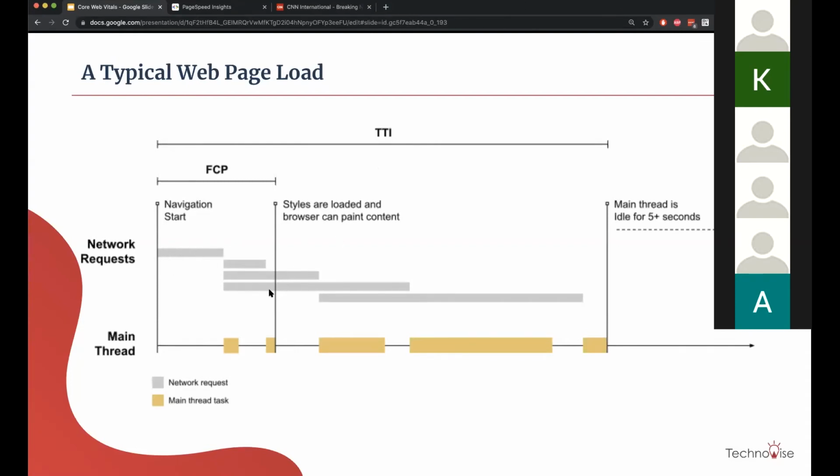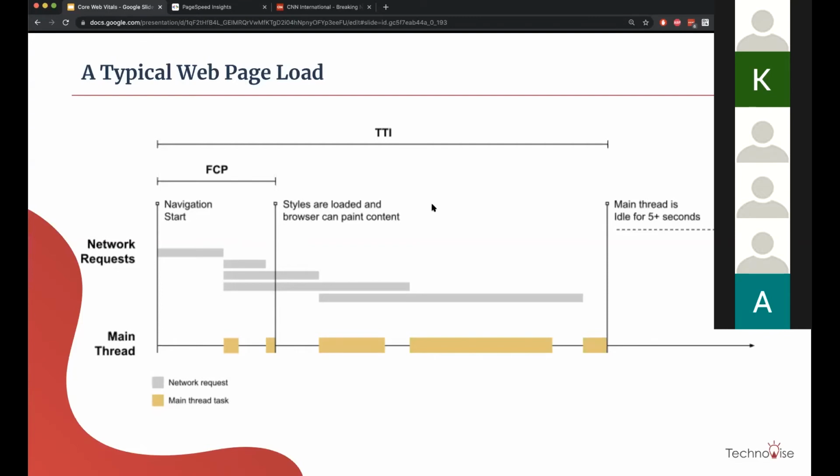Considering these are network requests here, this is the first request, and there are multiple concurrent requests happening. And this is the browser's main thread. Again, you can see there are smaller chunks happening. This is again JS execution time, and it is taking too much time. And this is where the FCP is, which is First Contentful Paint. This is where the user can see our page.